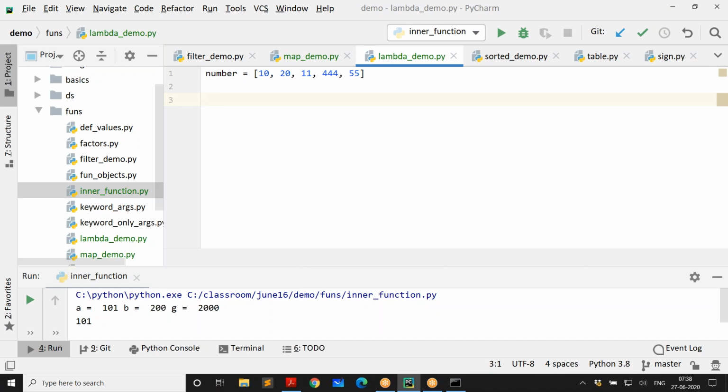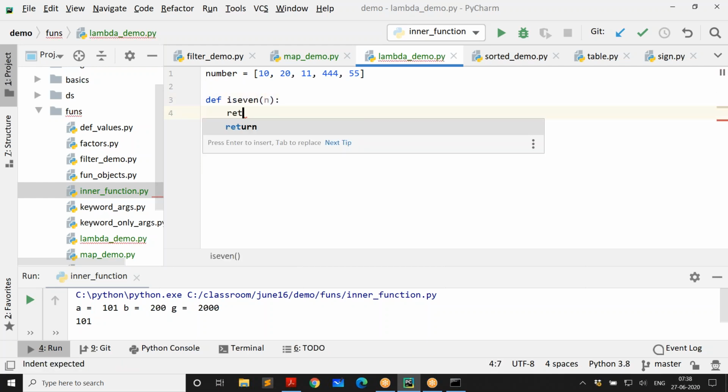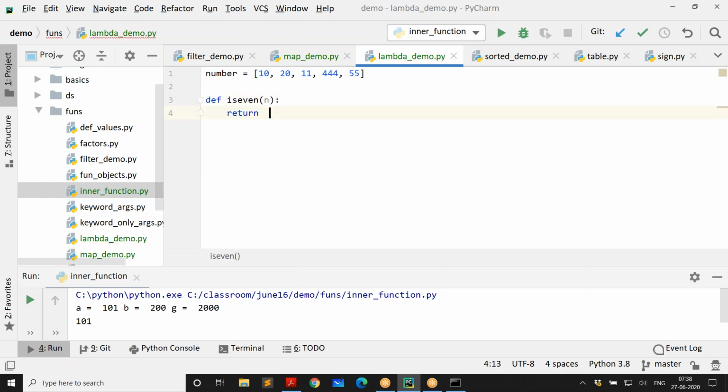Now here I create a function is_even, which takes the number and returns true or false, checking whether it is divisible by 2, that is, number % 2 == 0. When a number is divisible by 2, it's an even number. Now the filter is used like this.